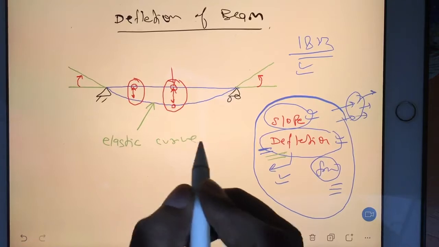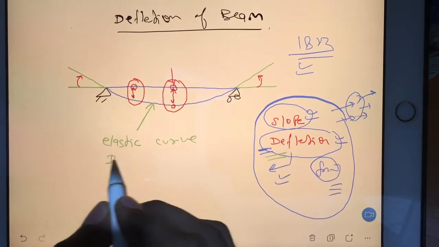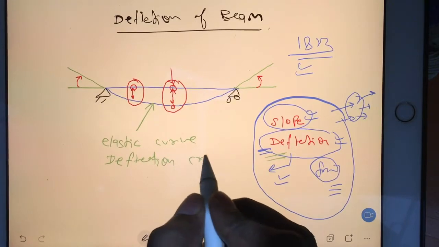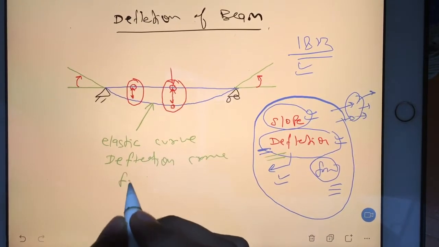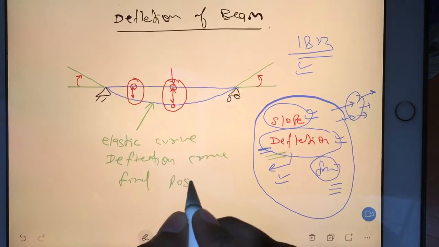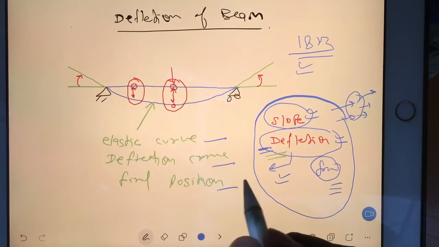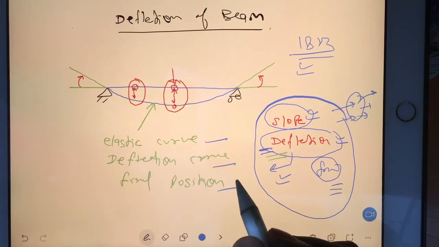You just take down, it is known as elastic curve. You can also call this as deflection curve. You can also call this as final position. So these three are the generally taken names for the deflected portion.